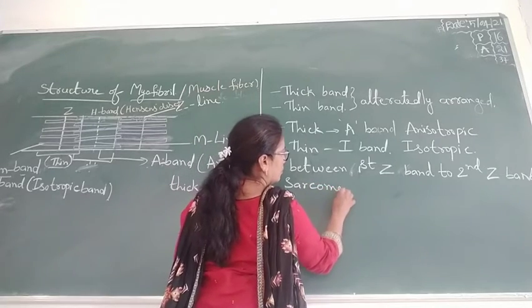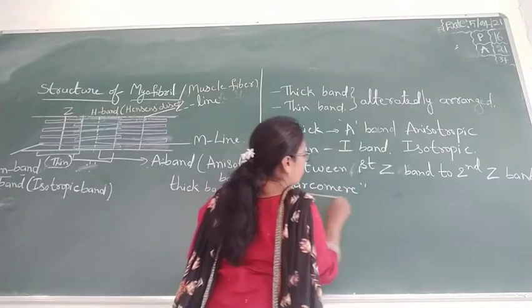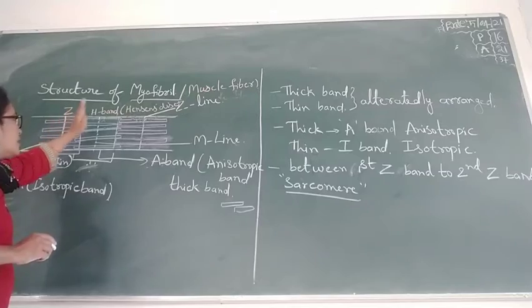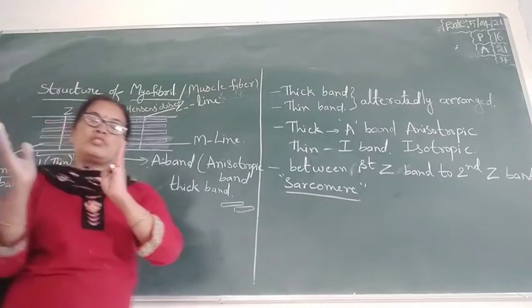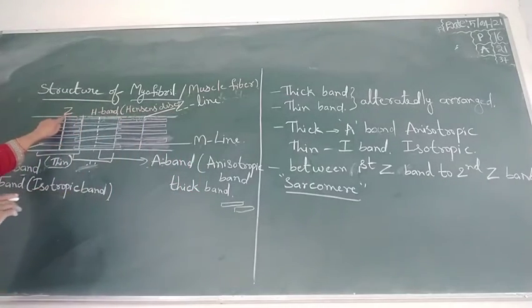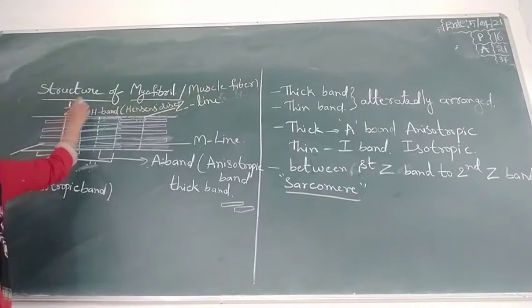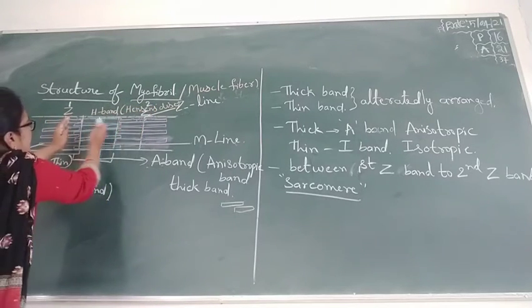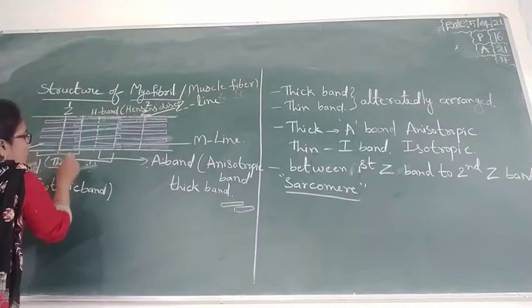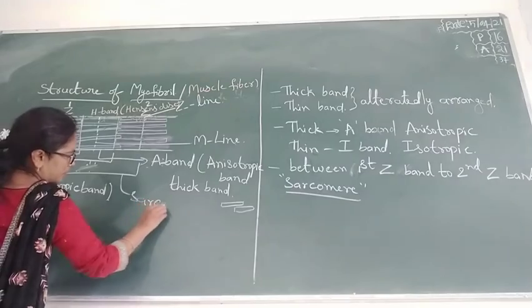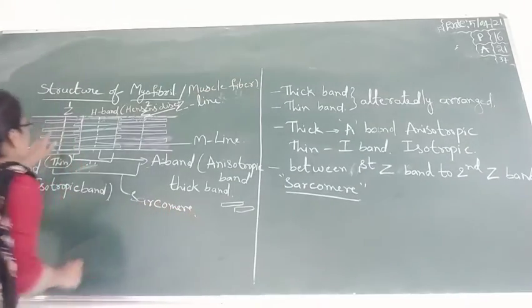The Z band contains the thin filaments on both sides.